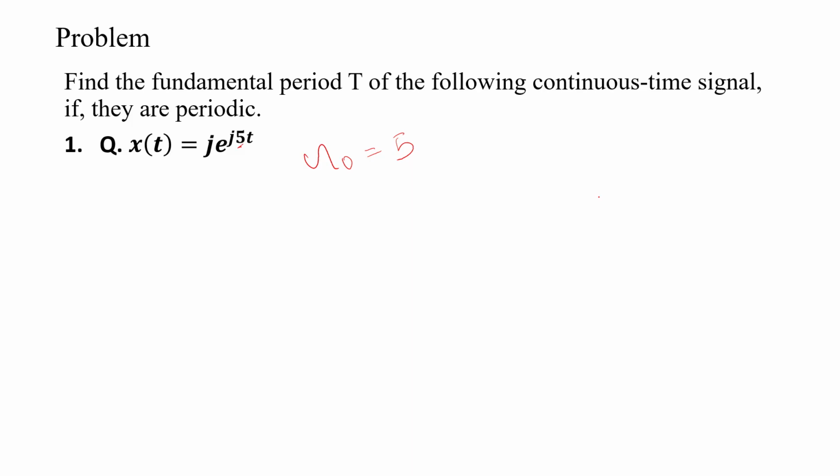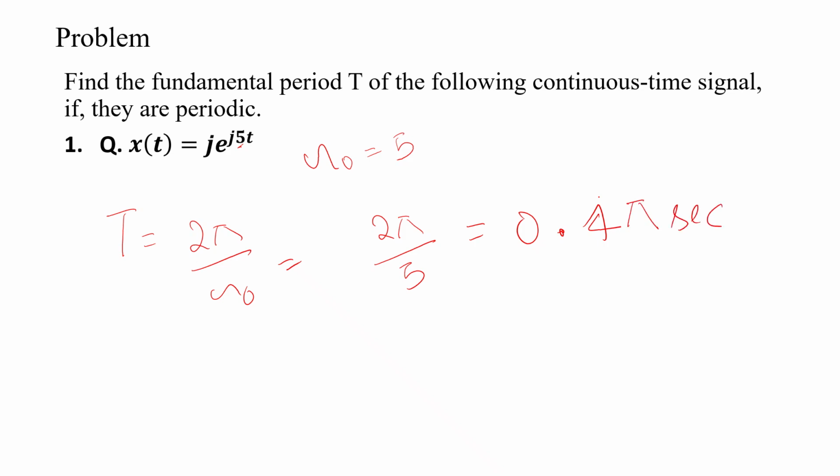So, it is a continuous time signal, a cosine wave, or you can say a sinusoidal signal. So, we are getting omega 0. The fundamental period T is equal to 2 pi by omega naught, is equal to 2 pi by 5, is equal to 0.4 pi seconds. So, it is a periodic signal and its fundamental period T is 0.4 pi seconds.